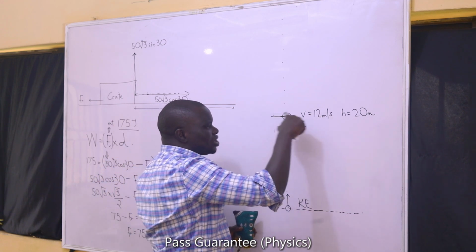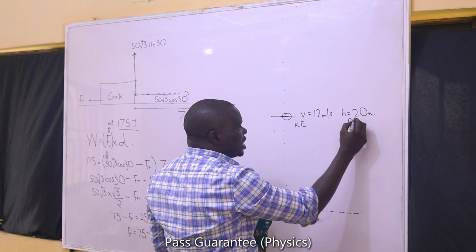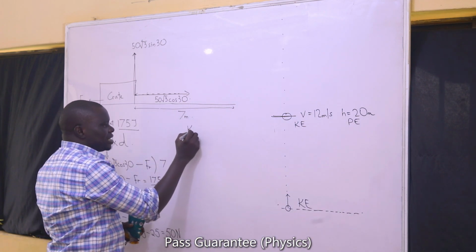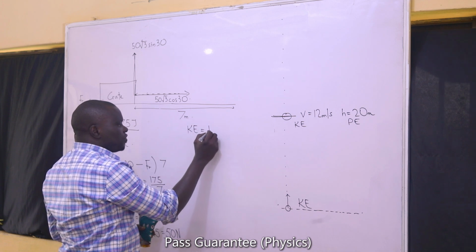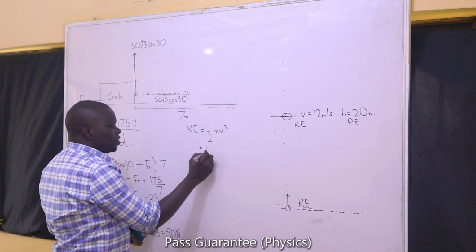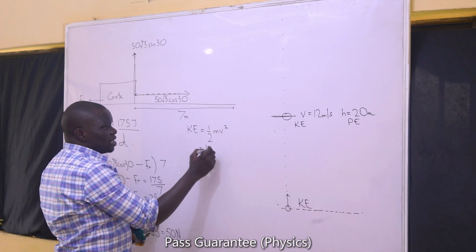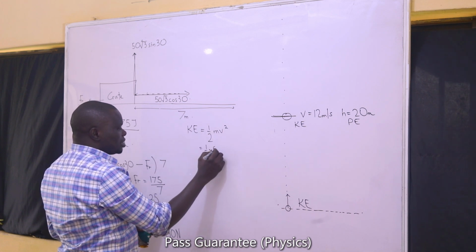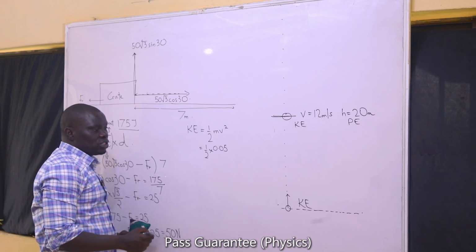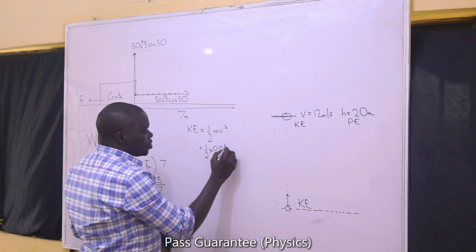Since I know its height, also at that point, I can find its potential energy. So let me try to do that. The kinetic energy at the point in question should be half mv squared. That will be half multiplied by the mass, and the mass of that object is 0.05 because it is 50 grams. So when we change it to kilograms, we have 0.05.